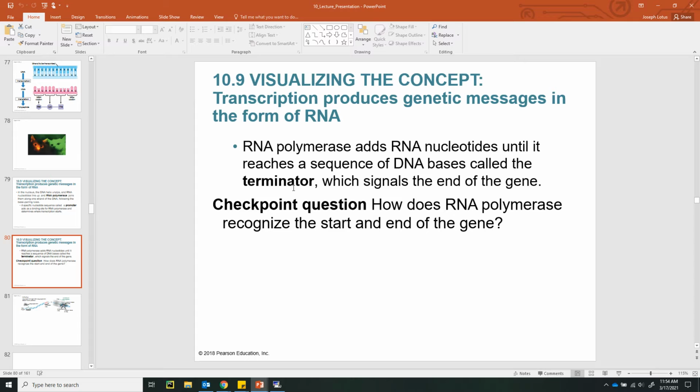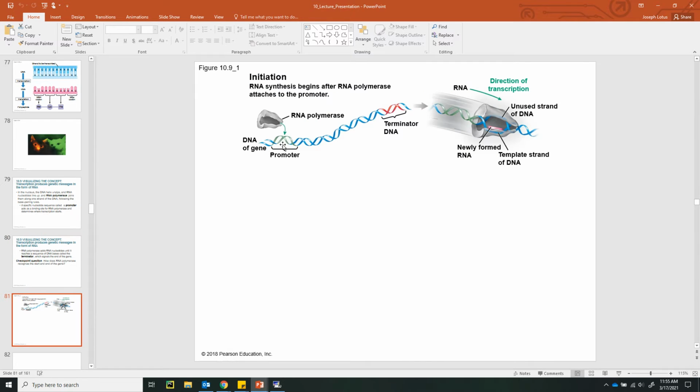At the end of the gene, there's another little segment called the terminator. The terminator is what tells the RNA polymerase this is the end of the gene. So that's where transcription will stop. Promoters and terminators are part of the gene, the beginning and the end. Everything in between the promoter and the terminator is going to be transcribed into an mRNA message.